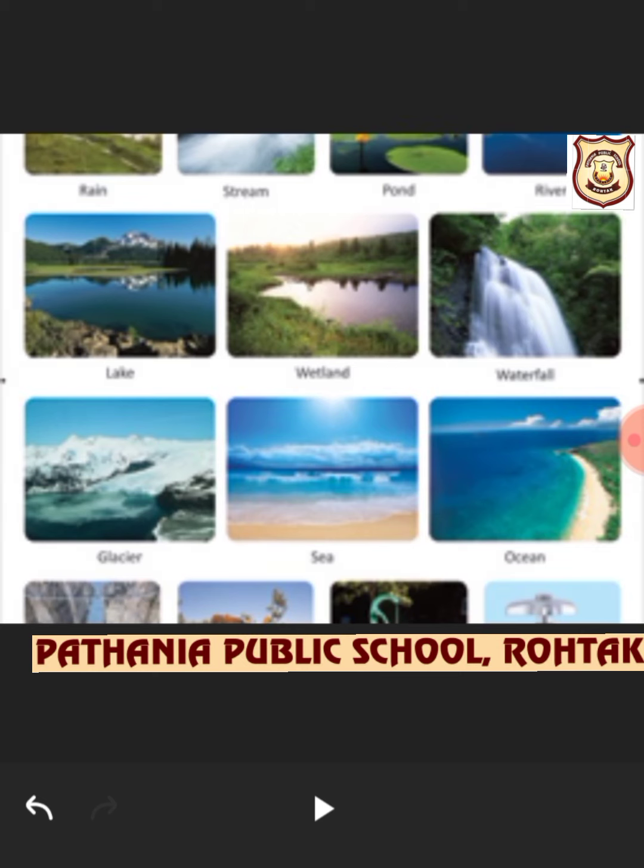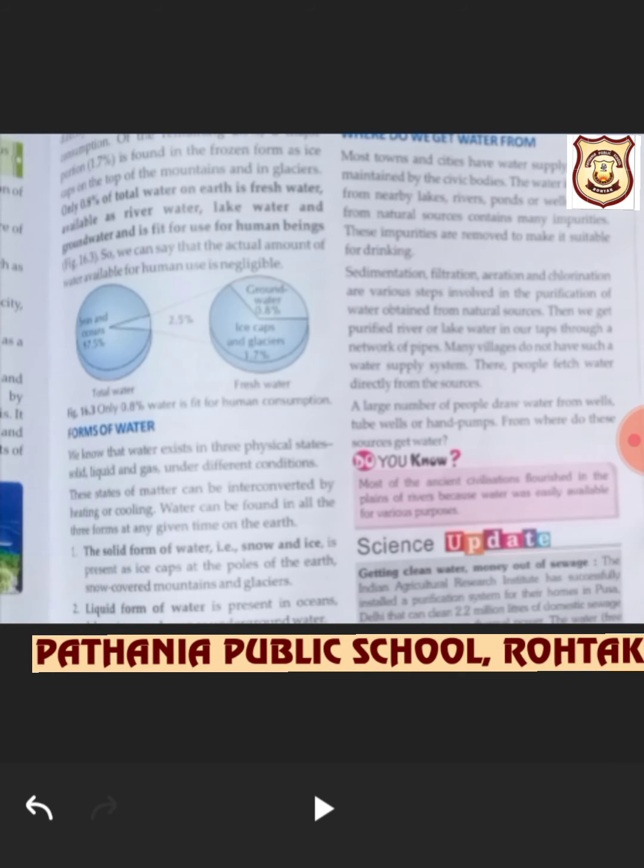2.5% of water is fresh water, and 1.7% of it is found in frozen form as ice caps on the top of the mountains and glaciers.